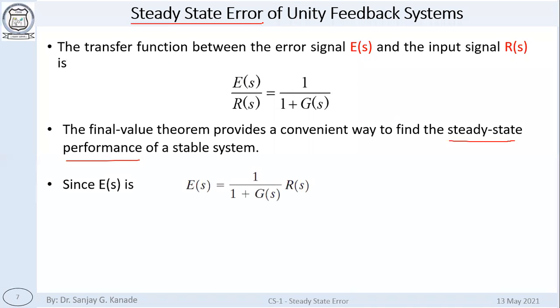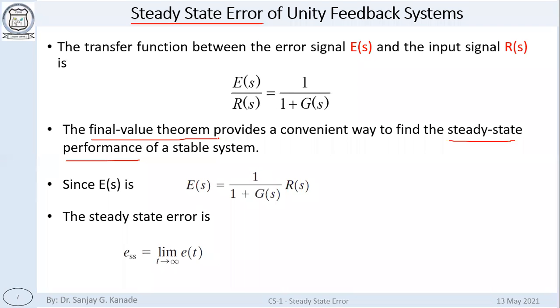Steady state error means when the system becomes steady at the end of time, means when time tends to infinity, we want to estimate the value of the error. So to estimate the value of any signal or function at t tends to infinity, we can apply the final value theorem of the Laplace transform.